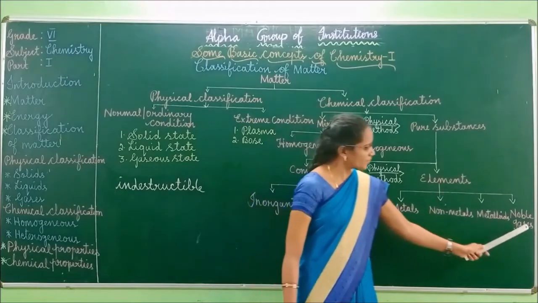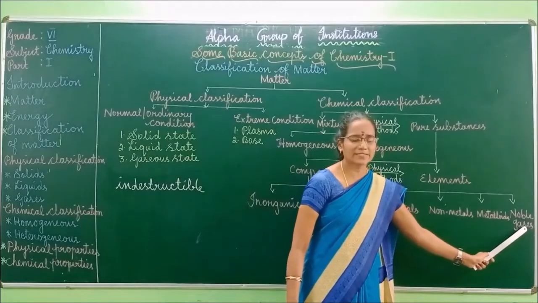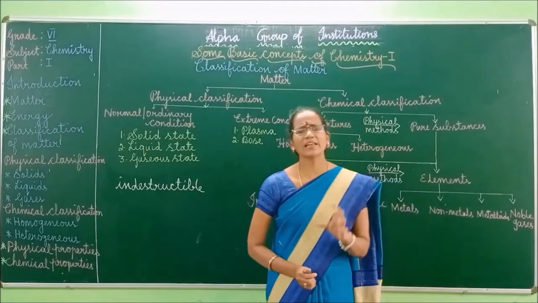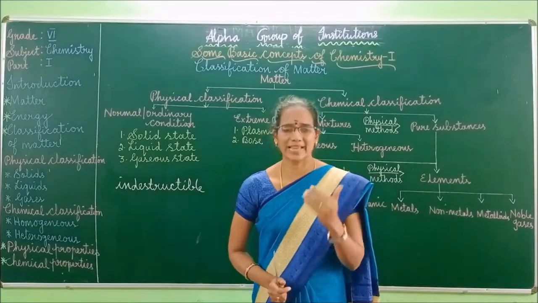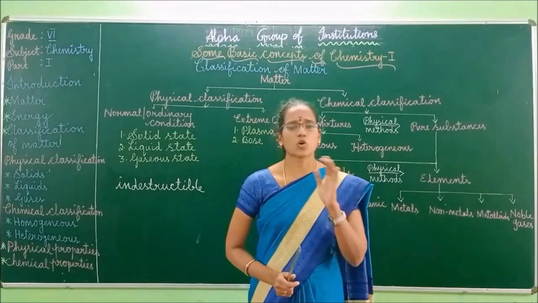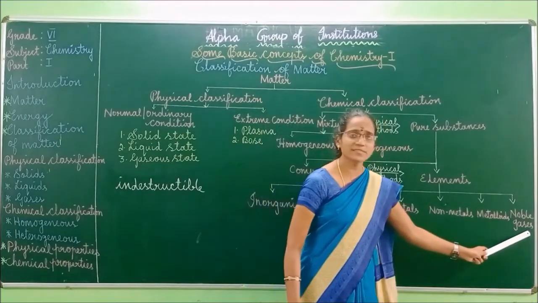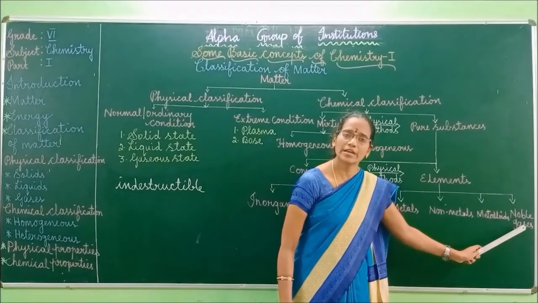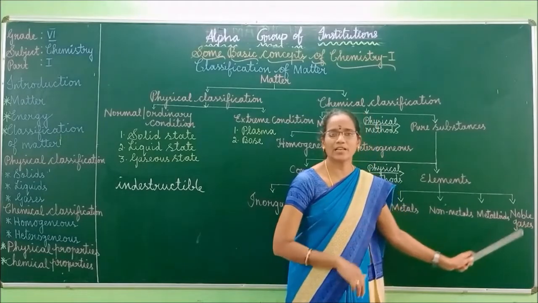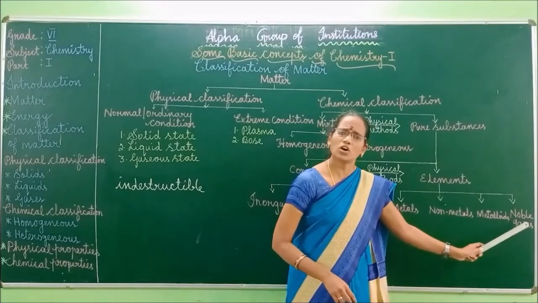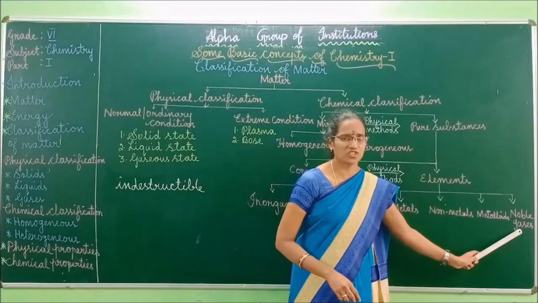Right. Last we can move to noble gases. These gases rarely react with other elements. Why? What is the reason behind this? Because these gases are already stable in nature.